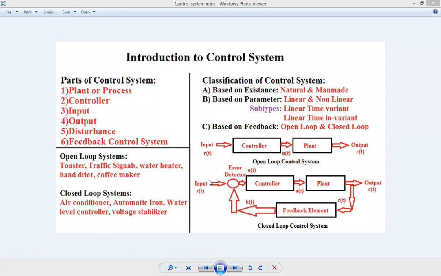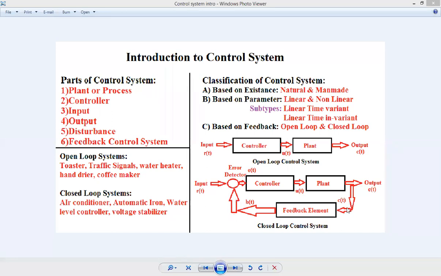So in the closed loop control system, input is given to the error detector, or you can say this is a summation point. What is the function of summation point? I'll explain later on. The controller takes the input which is generated by the summation point or error detector. This controller takes a decision. It actuates the plant. Plant takes the action, and output is generated. Whatever output is generated, that output is taken as a feedback, and the feedback element generates feedback according to the output, and then the error detector makes summation of that input and the current feedback.